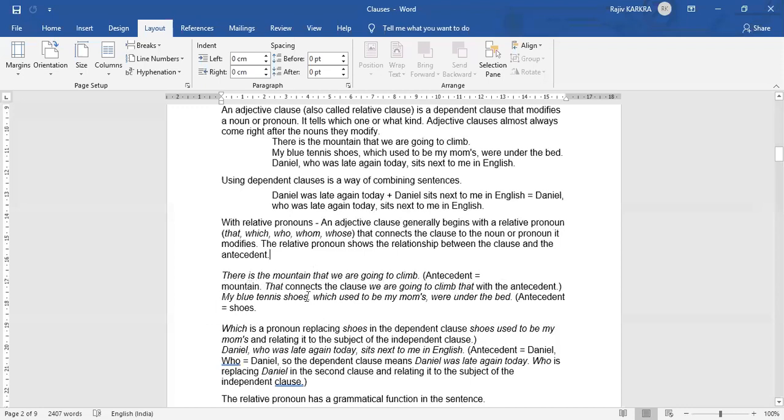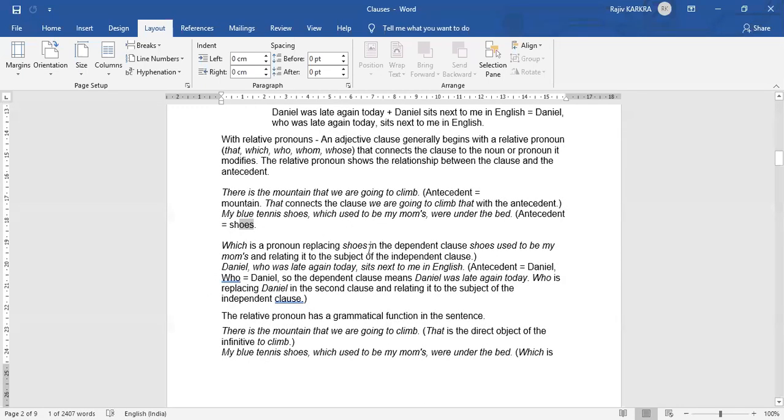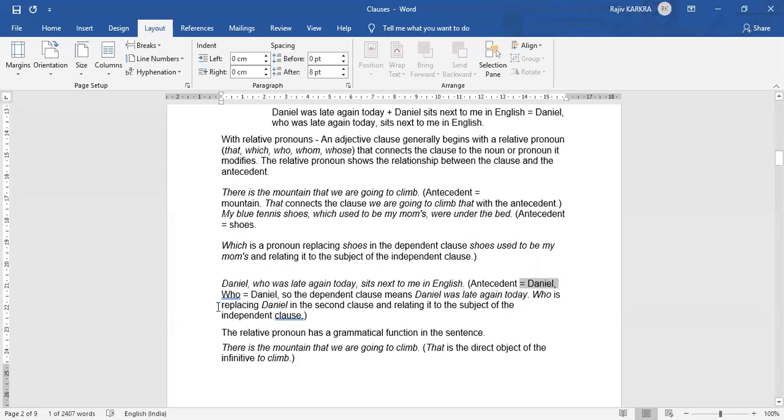"My blue tennis shoes, which used to be my mom's." So my blue tennis shoes जो मेरे मदर के हुआ करते थे, were under the bed. So antecedent क्या है? Shoes. Now, which is a pronoun replacing the shoes in the dependent clause, "shoes used to be my mom's," and relating it to the subject of the independent clause. "Daniel, who was late again today, sits next to me in English." इस केस में एंटीसीडेंट क्या है? डैनियल. हु क्या है? डैनियल के बारे में बात कर रहा है.